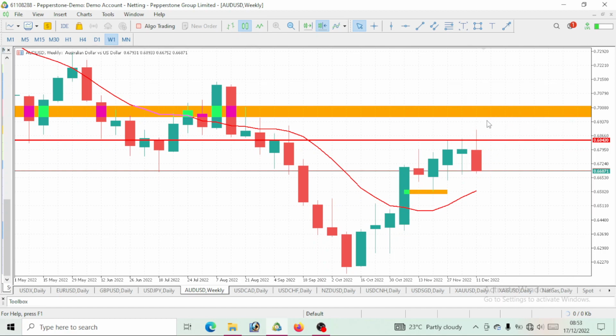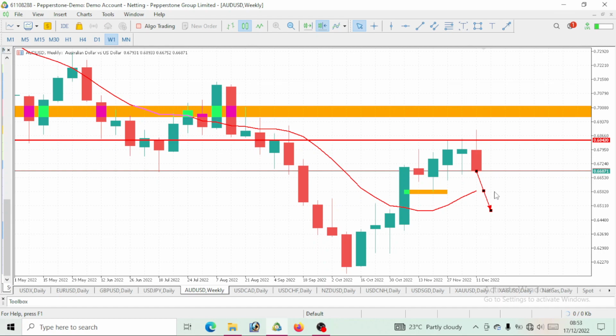And you can also see this price is actually trading above our moving average, which is our 10 period moving average. You can see it, price is still trading above our moving average. So still an indication that we are still on a bullish move. We should still consider a bullish movement on this AUDUSD, except this price just drops further down and breaks below